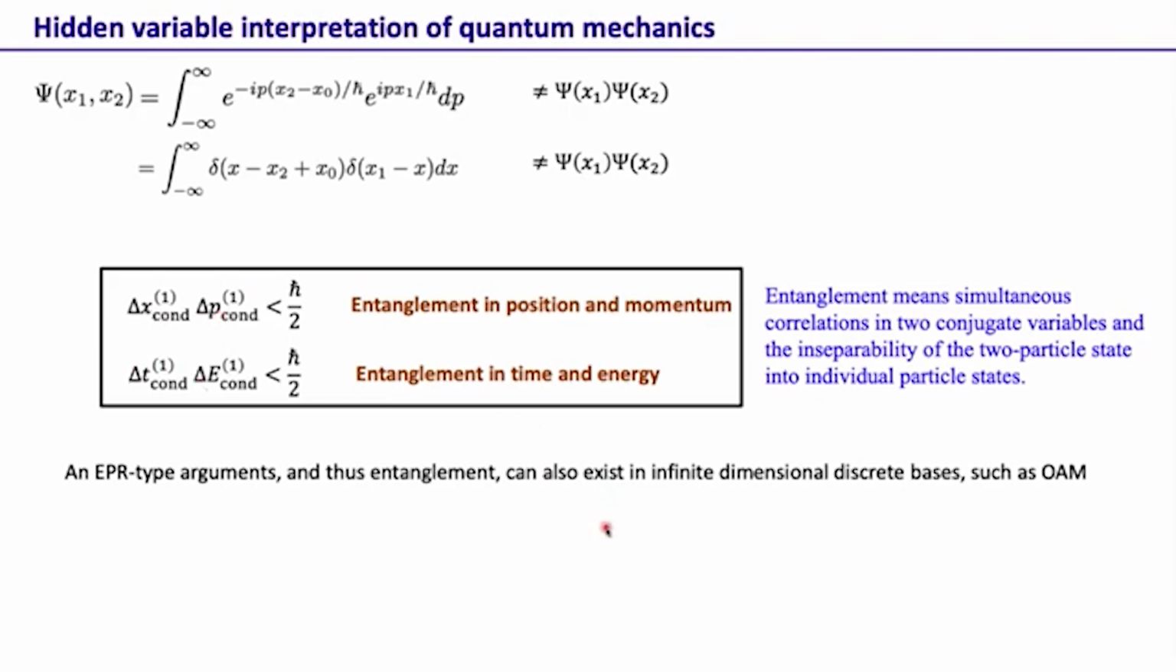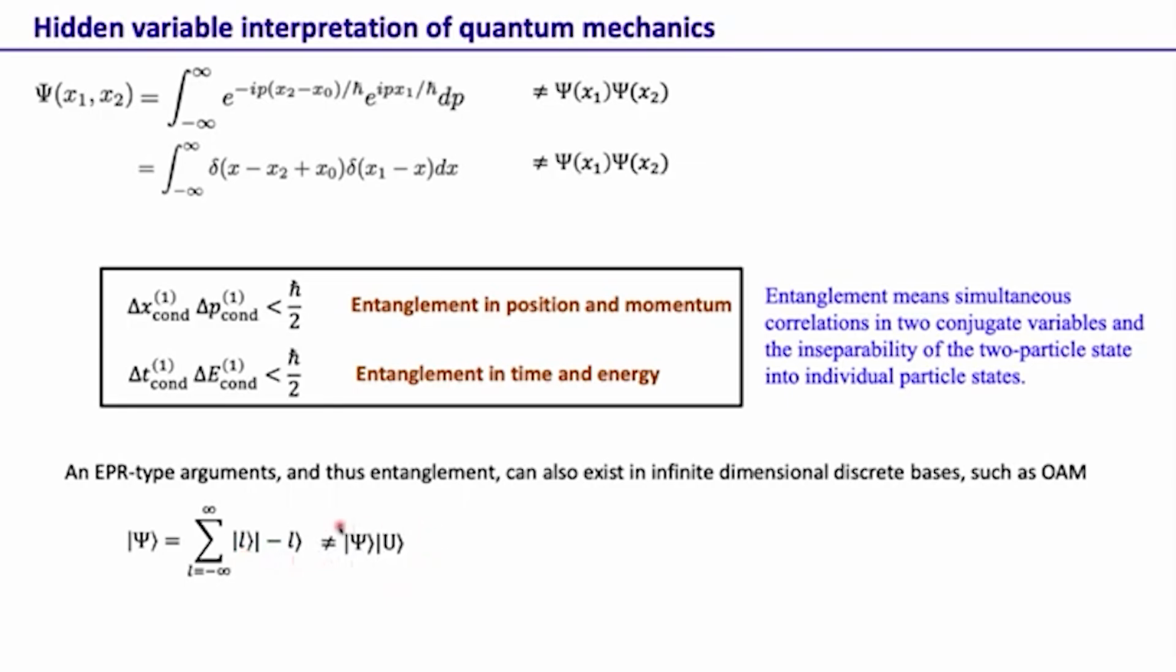It can also exist in finite-dimensional discrete bases such as orbital angular momentum. Here is just one example. This is a state in the orbital angular momentum basis, again an infinite summation of two-particle states in which the first particle has orbital angular momentum L h bar and the second particle has minus L h bar, but they can take any index L. But again, if you make a measurement on this infinite superposition, we end up with just one term, and for that term we see that the orbital angular momenta of the first and second particles are correlated: if the first one is L, the second one is minus L h bar.